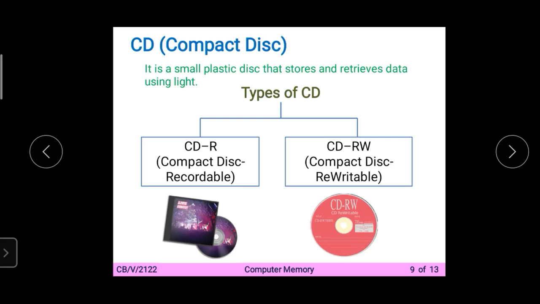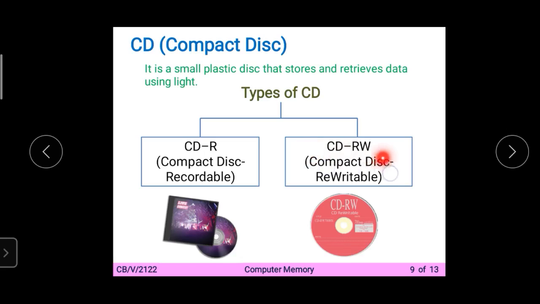Again, a compact disc, also called the CD, is a small plastic disc that stores and retrieves data. Retrieve means to take back. It uses light. Whenever you see a CD in the background, there are multiple coloured lights. You can see that it has a colour effect. We need to place it in the CD drive, located in front of the panel of the CPU.